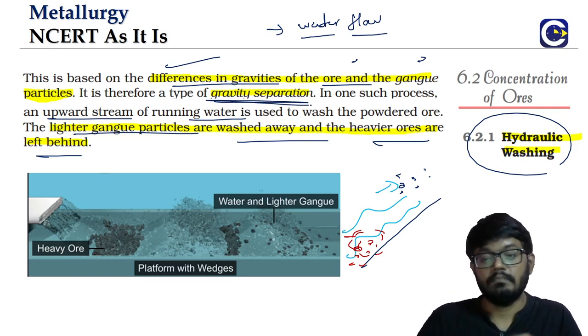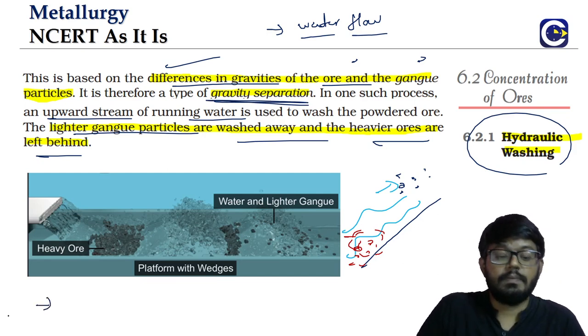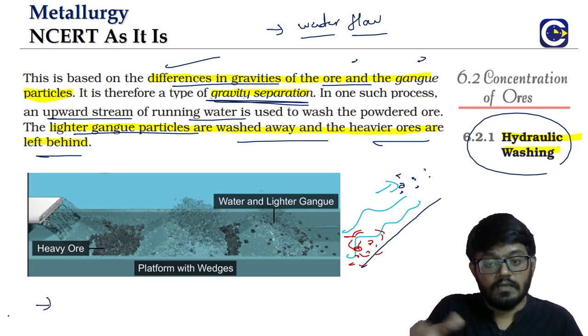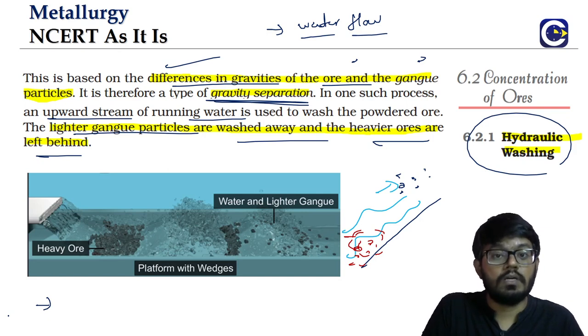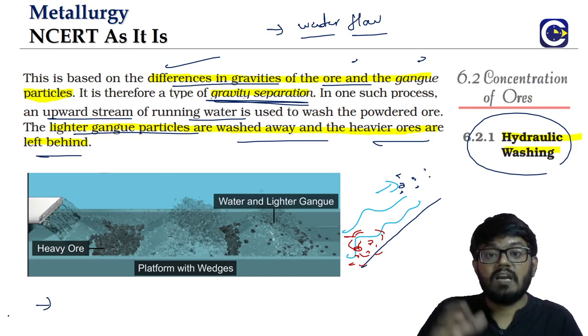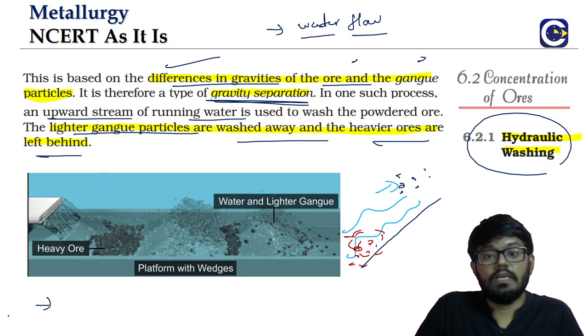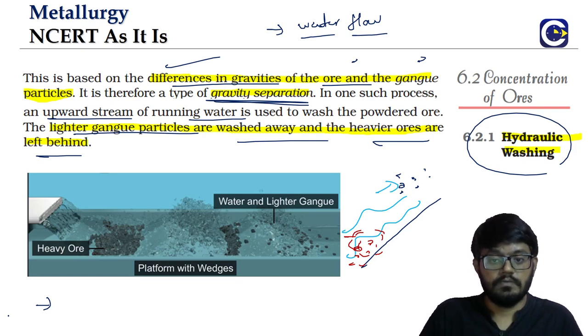Okay, so this is what used to happen. But then remember I said, when you do this, what happens? Because if you're doing it, it means you are probably using what? The naturally available river bodies, or lake, whatever it is. The gangue particles will be going along with the water, and if there are people who are surviving on the water, because we never know, right? The impurities can have different chemical composition. It might be causing very harmful effects to people, and that is the reason why nowadays, you don't see people actually using the hydraulic washing in this sense.